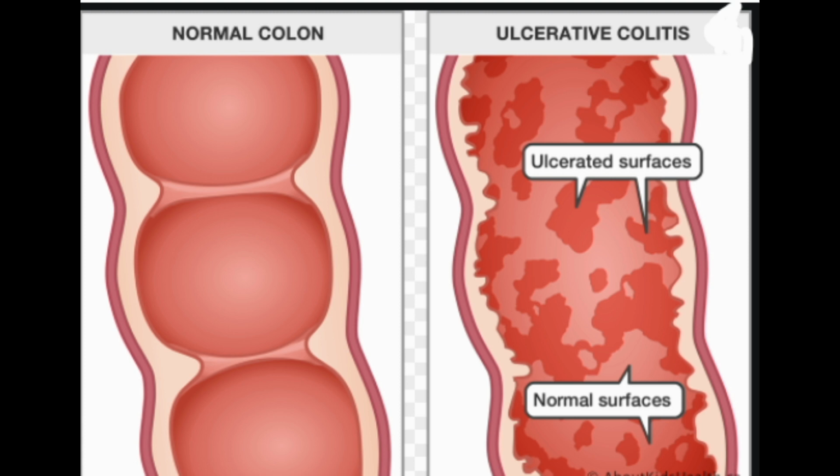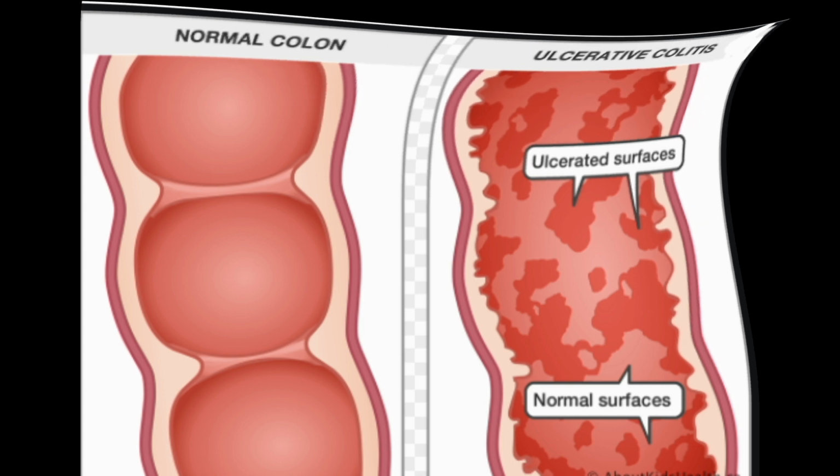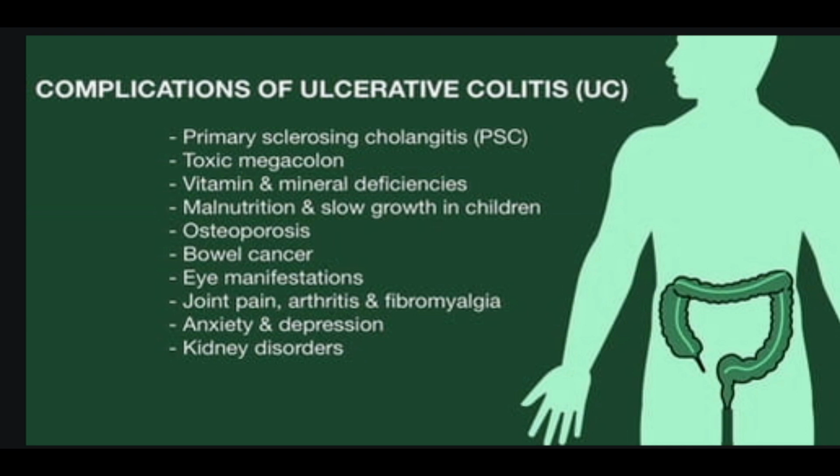14. Children may have the same symptoms that adults have. 15. Also, children with the disease may grow more slowly than normal and go through puberty later than expected. Complications and long-term effects. Problems from ulcerative colitis can include 1. Narrowed areas of the intestine, strictures. They can make it hard to pass stools.